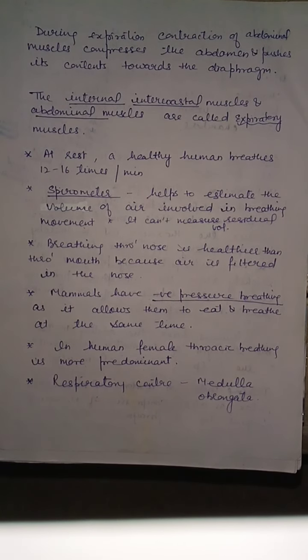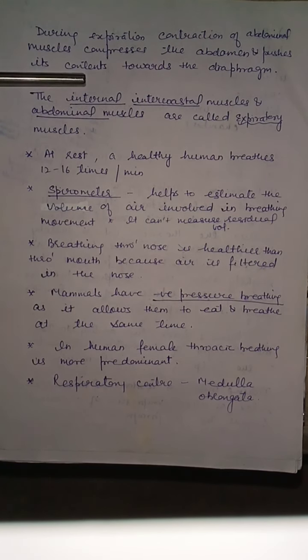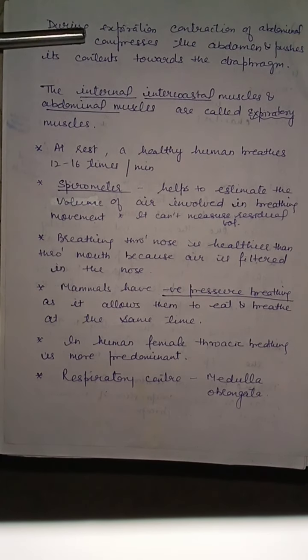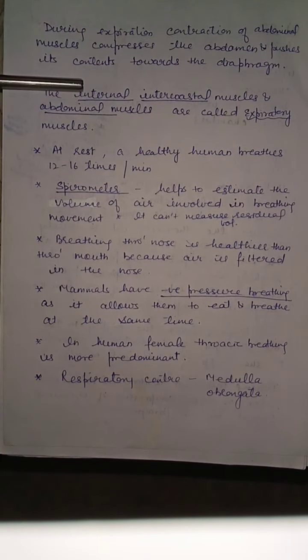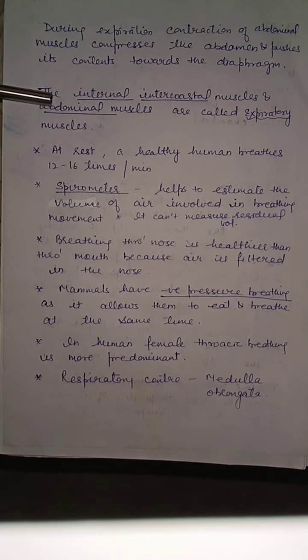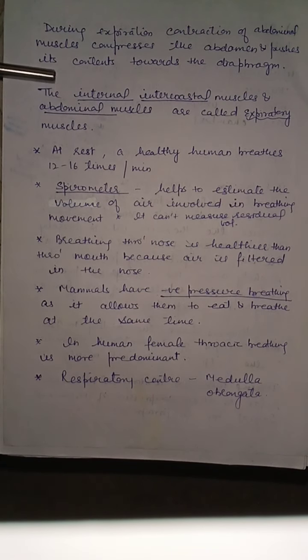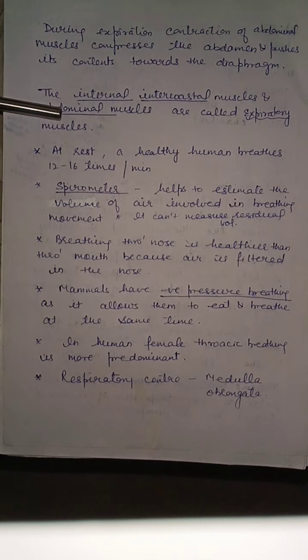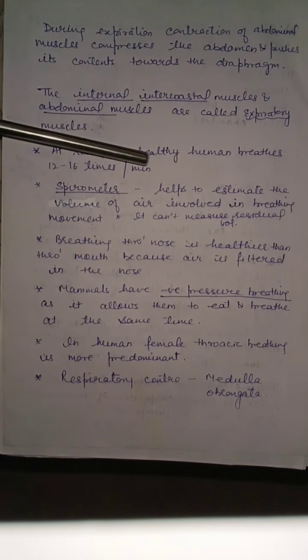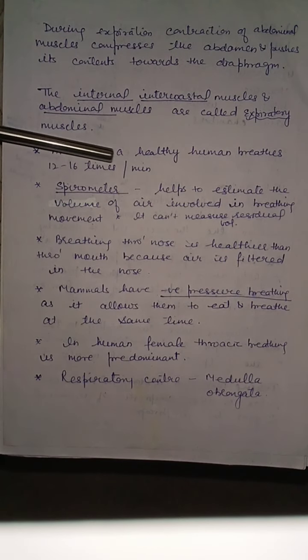So during expiration, abdominal muscles contract and during inspiration, abdominal muscles relax. The internal intercostal muscles and abdominal muscles are called expiratory muscles because they contract during expiration. At rest, a healthy human breathes 12 to 16 times per minute.